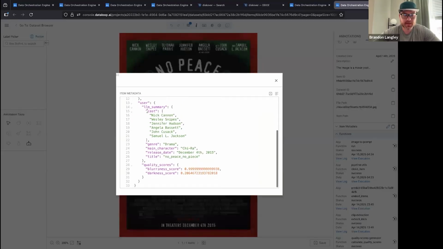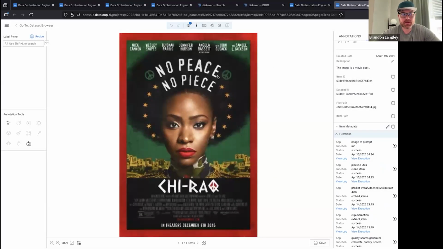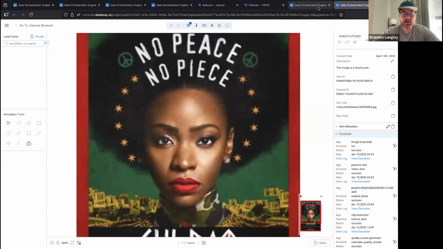And then additionally, we are also harvesting that same LLM summary metadata. So we get a breakdown of the cast, the genre, the main character of the movie, release date, title, and some scores on the quality of the image itself as well. So this is a demonstration of how the power of the Dell Data Orchestration Engine can be enhanced programmatically using other third-party applications.